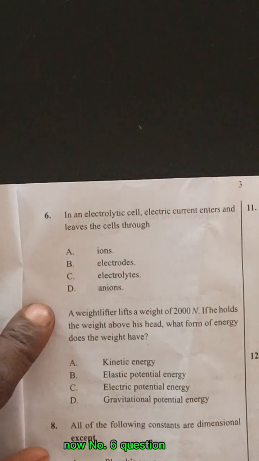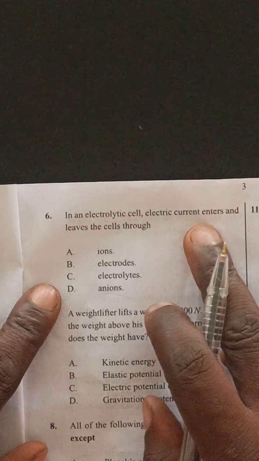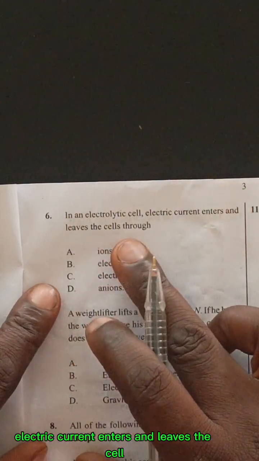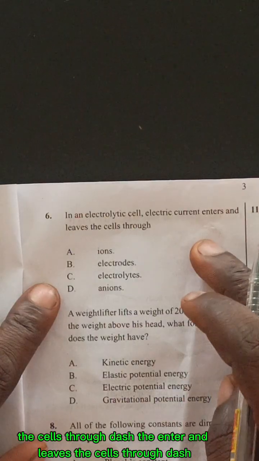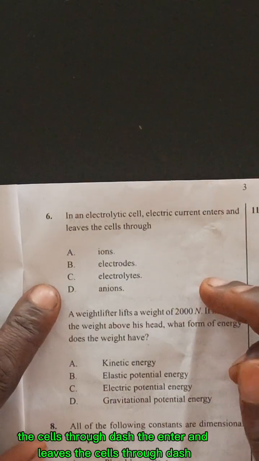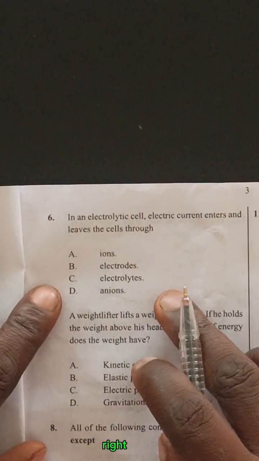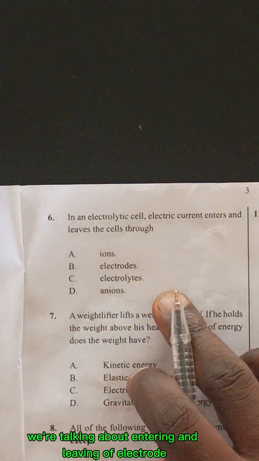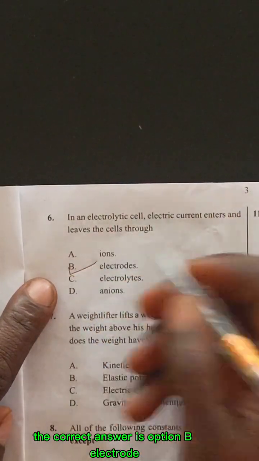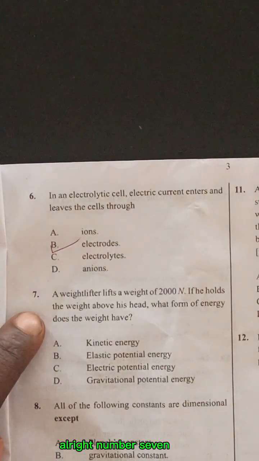Now, number 6 question. In an electrolytic cell, electric current enters and leaves the cell through dash. Ions, electrode, electrolyte, ions. We're talking about entering and leaving, that is the electrode. The correct answer is option B, electrode.